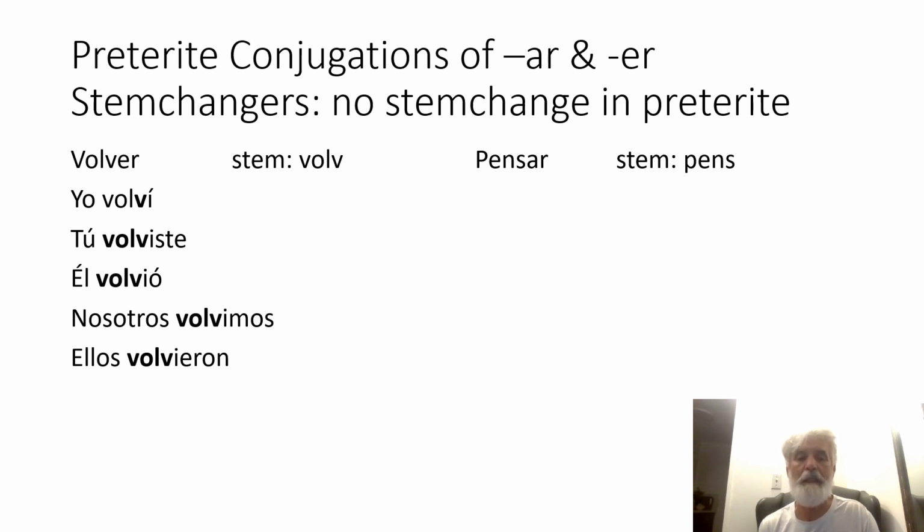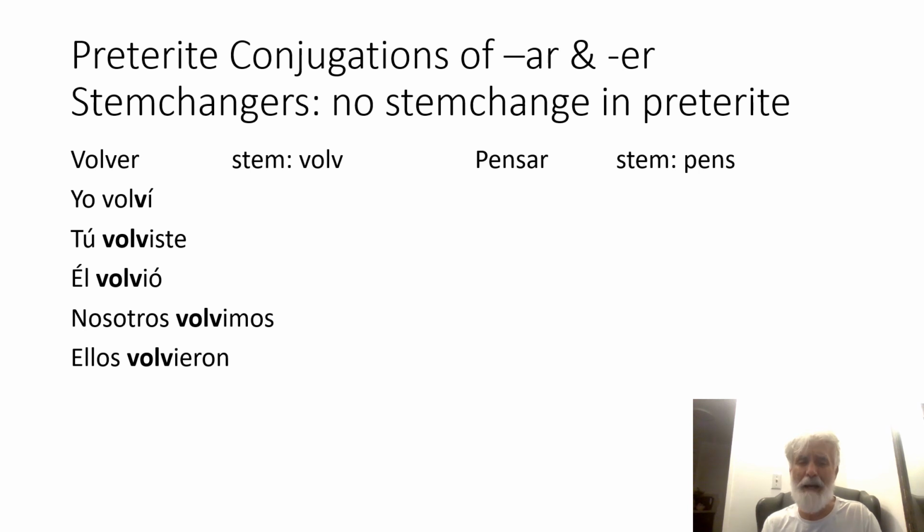Okay, it is an ER verb. Never do they have a stem change, and the endings are the normal IR preterite endings. Yo takes í, tú takes iste, él takes ió, nosotros takes imos, and ellos takes ieron in the preterite tense.